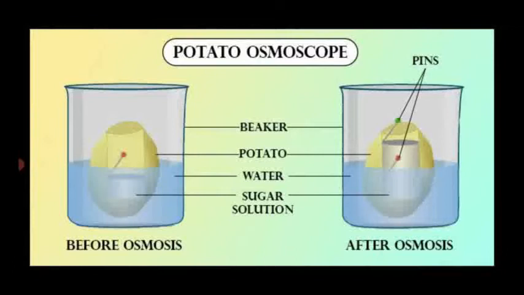So through the plasma membrane, which acts as a semi-permeable membrane, the higher concentration water molecules pass and make the sugar solution level increase. This experiment goes on until equilibrium takes place between the sugar solution and the water molecules. So that process is said to be the potato osmoscope, which proves the osmosis process.